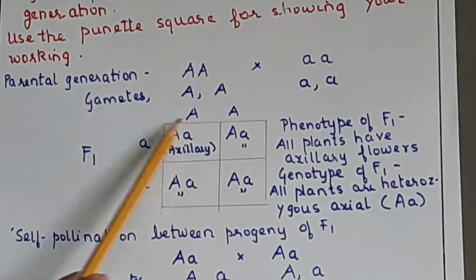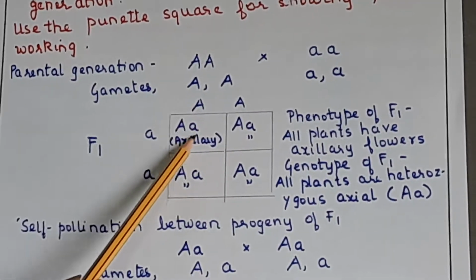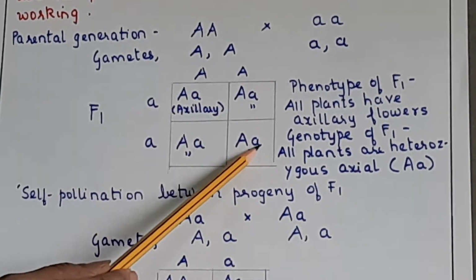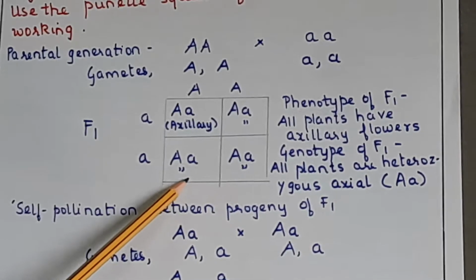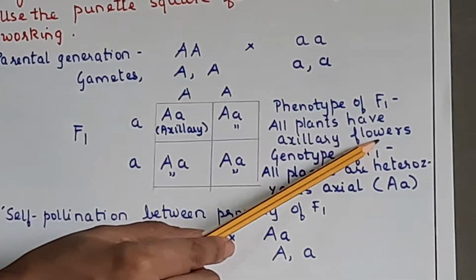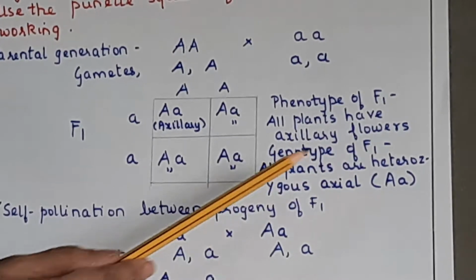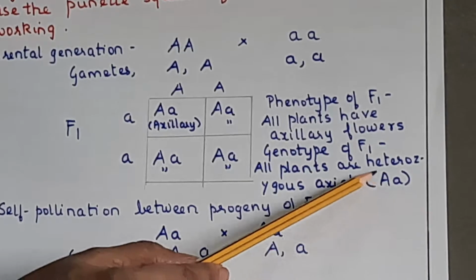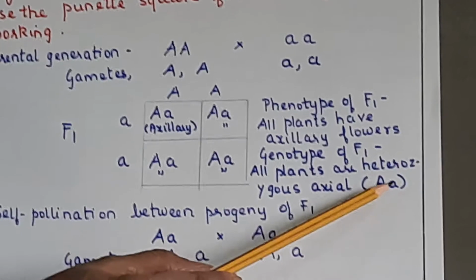Okay. Now you match this. So capital A small a, capital A small a, capital A small a, capital A small a. All are axillary flowers. So phenotype of F1 you will write all plants have axillary flowers, and genotype of F1 all plants are heterozygous axillary. So in bracket, you have to show what is heterozygous. So capital A, small a.